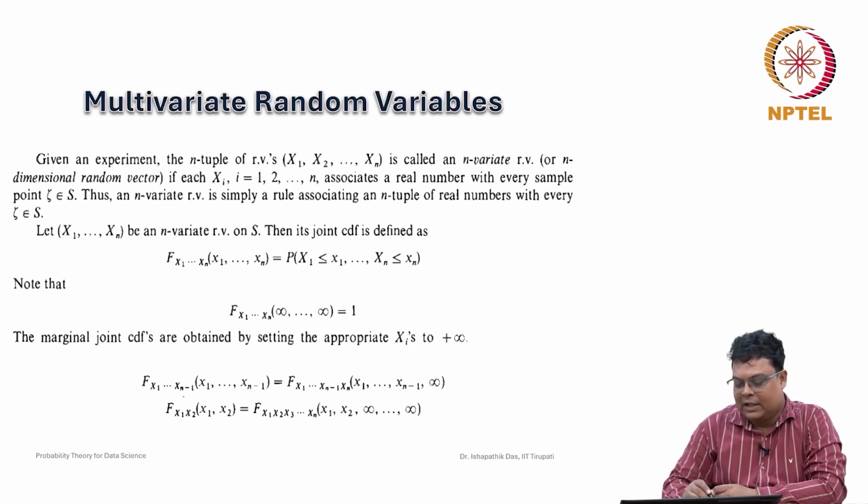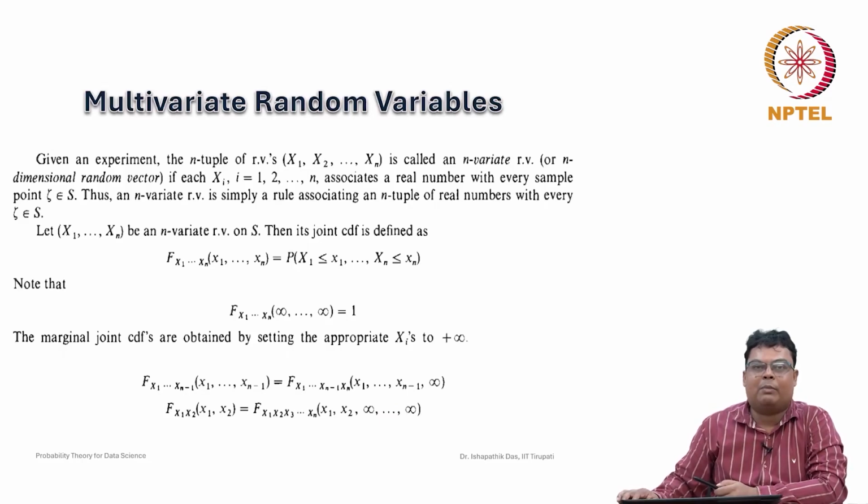Here the marginal cumulative distribution function is found by replacing the value with infinity, but we actually have to take the limit. Similarly, for the remaining variables, you take the limit as x2, x3, x4, up to xn go to infinity. These are some of the important properties.